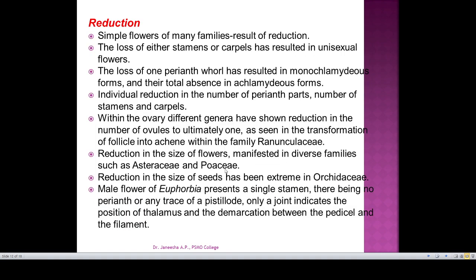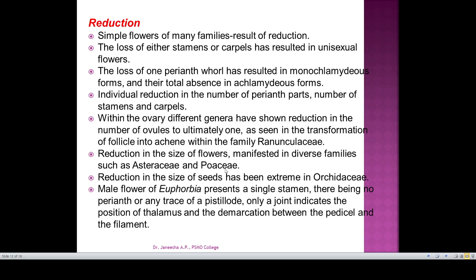The second is reduction. Reduction in the number of floral parts and floral organs. Simple flowers of many families are formed as a result of reduction. The loss of either stamen or carpel has resulted in unisexual flowers. So we consider the primitive flower to be bisexual, and by the reduction of either stamen or carpel from the bisexual flower, a unisexual flower is developed.